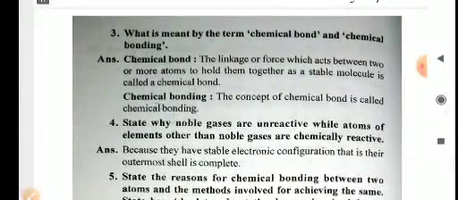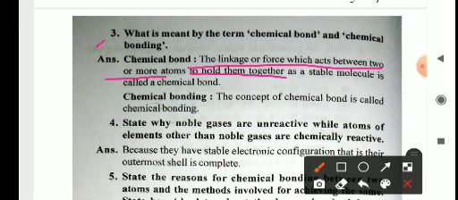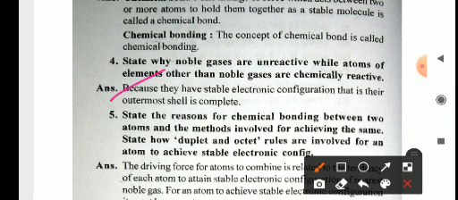Okay, now what is meant by the term chemical bond and chemical bonding? The linkage or force which acts between two or more atoms to hold them together as a stable molecule is called a chemical bond. The concept of the chemical bond is called chemical bonding. Okay, state why noble gases are unreactive. Because noble gases have a complete octet, they do not need to release or gain electrons, so they are unreactive.